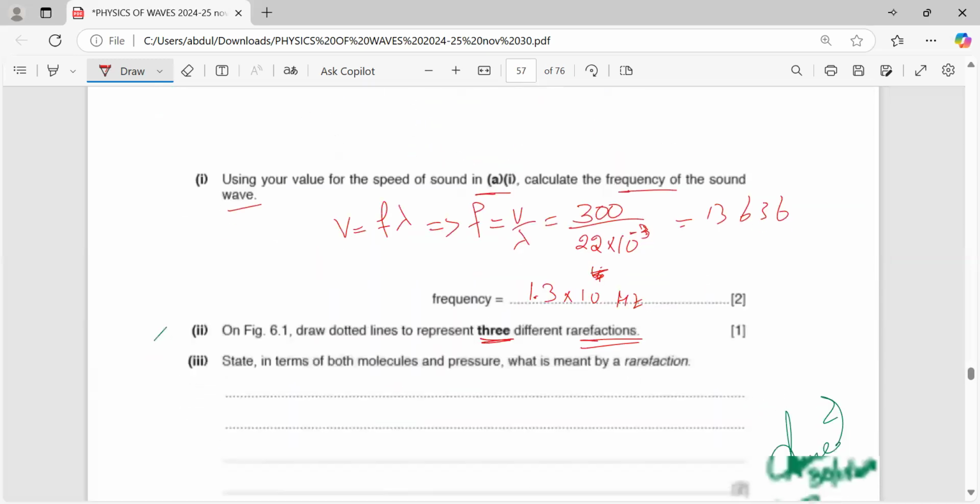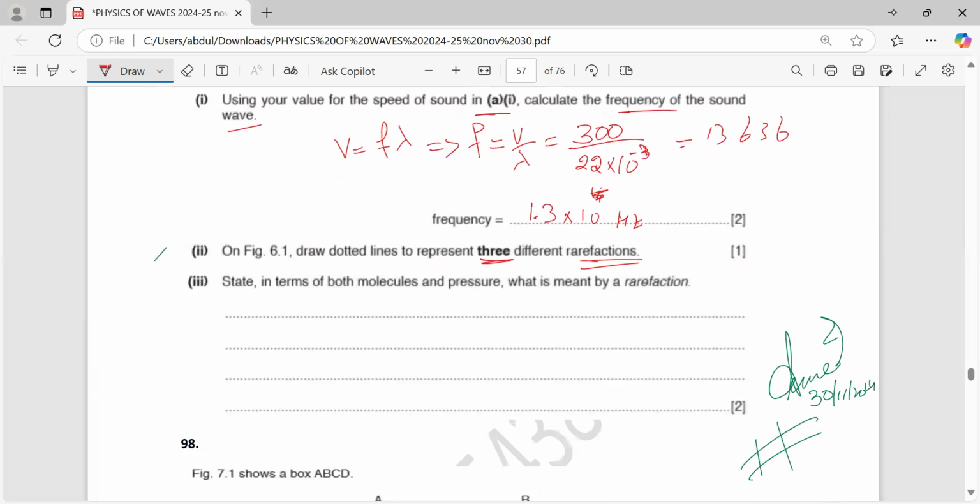Okay, let's move forward. State in terms of both molecules and pressure what is meant by rarefaction. We did it already. Rarefaction is a place where molecules are pushed further apart and pressure is lower than the surrounding pressure. Again, what is meant by rarefaction? In terms of both molecules and pressure, we will say rarefaction is a region where the molecules are further apart and the pressure is lower than the surroundings.